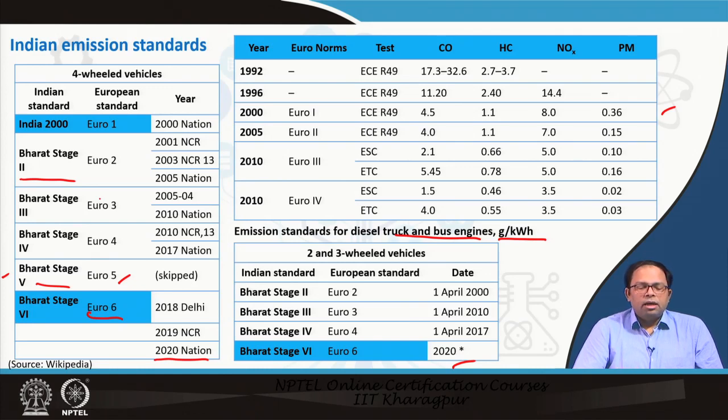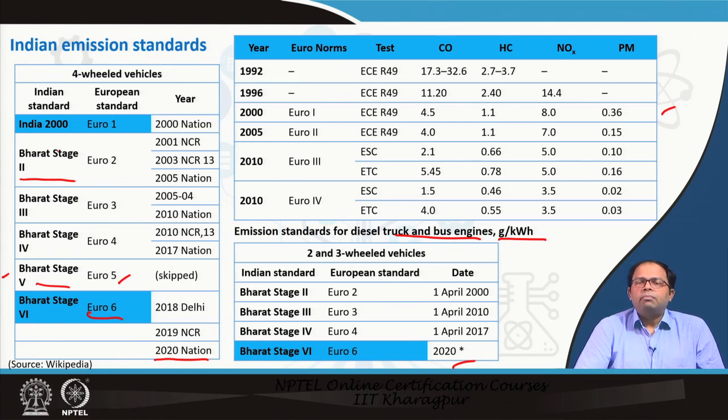So one way is to determine what kind of fleet a particular urban area has, the number of vehicles registered during a certain period and under which norm they were registered. At that point of time, what was the norm in place gives us an estimate about what kind of emissions are possible to come out from those vehicles.